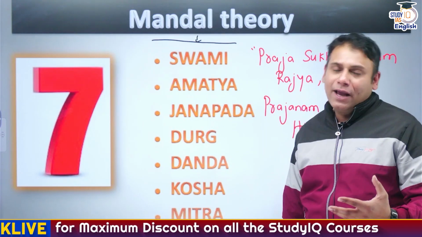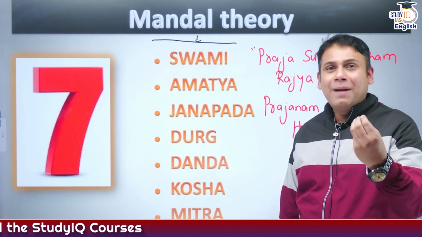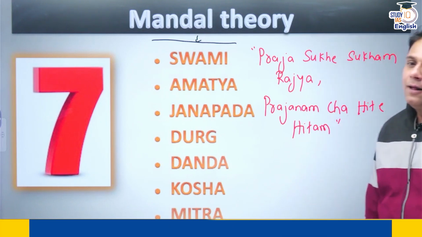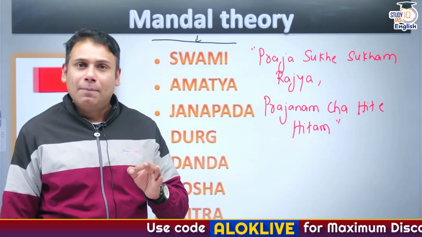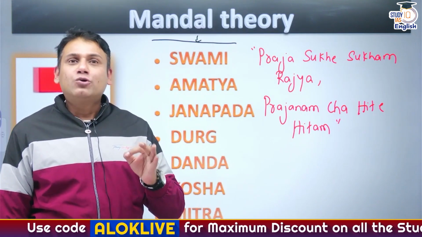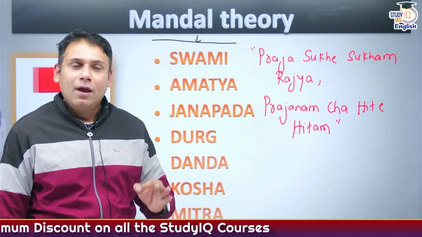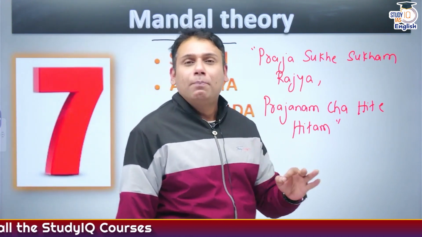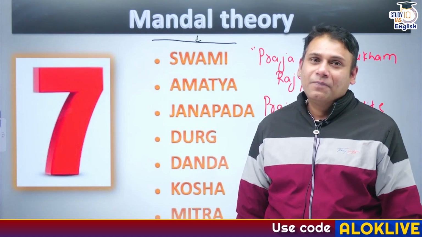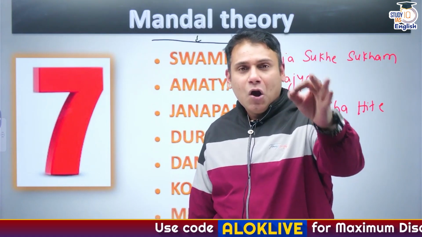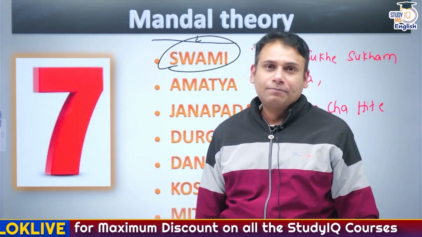Now, before I begin with this, let me tell you a beautiful maxim of Kautilya in Arthashastra. Praja sukhe sukham rajya, prajanacham hite hitam. I repeat, Praja sukhe sukham rajya, prajanacham hite hitam. In the welfare and the happiness of the people or subjects lies the welfare and the happiness of the ruler. So it is a prime duty of the Swami or the Rajan to work for the welfare of his subjects.